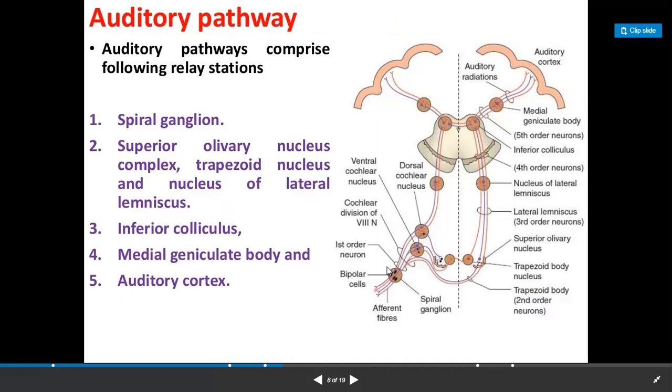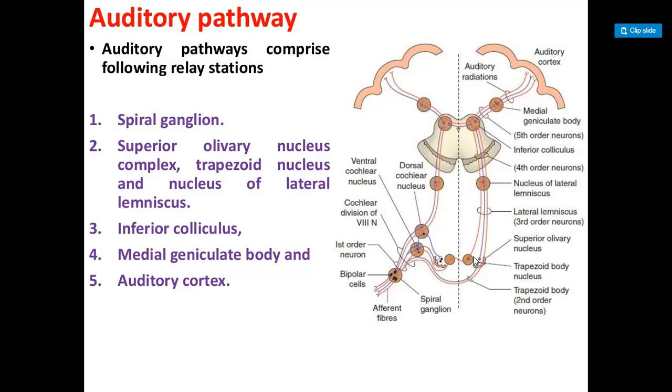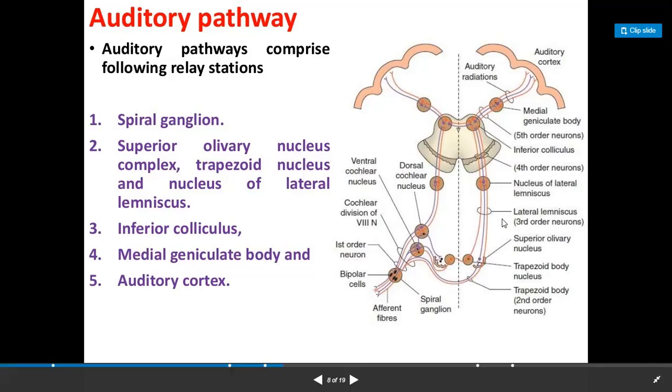So we have the spiral ganglion, then the superior olivary nucleus, this point. Then the complex, then the trapezoid nucleus and nucleus of the lateral lemniscus. This is the trapezoid body and this is the lateral lemniscus. Then we have the inferior colliculus, which is the section we see at the midbrain.